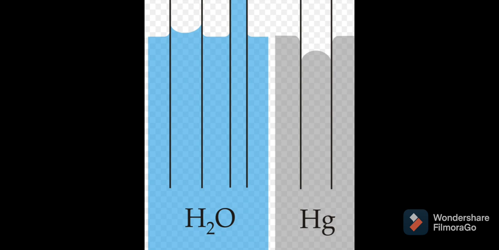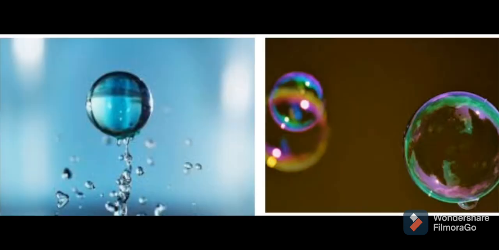You can see in the diagram, when this capillary tube is immersed in water, what will happen? Water rises into the tube, and the top layer of water appears like a stretched film. So it is called surface tension. When we observe water drops or soap bubbles, they are spherical in shape due to their surface tension. Soap reduces surface tension, and water can remove oily dirt easily.